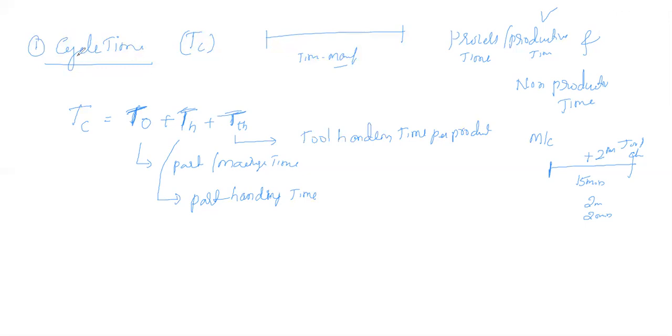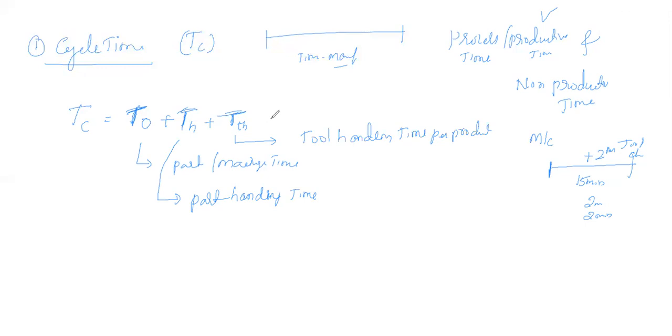The cycle time is the total time spent by the part on the machineries. It includes productive time as well as non-productive time. Productive time includes the operation time, and non-productive time includes the handling time, tool changing time and many more things. There may be many reasons, for example wear and tear of the tool, because of which we need to change the tool. That also is included in the tool changing time. Sometimes we are using an automatic tool changer or pallets.